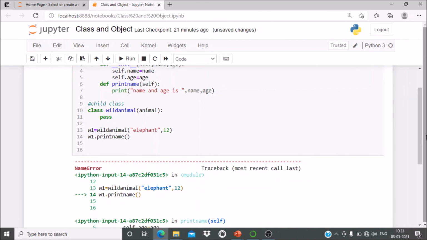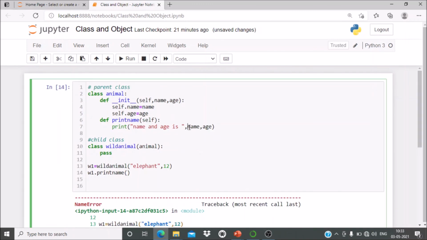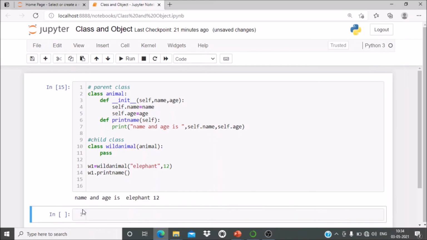Now see what happens. The name and age are not defined, so it should be self.name and self.age. Now we'll run it once again. Now see, name and age is elephant 12.